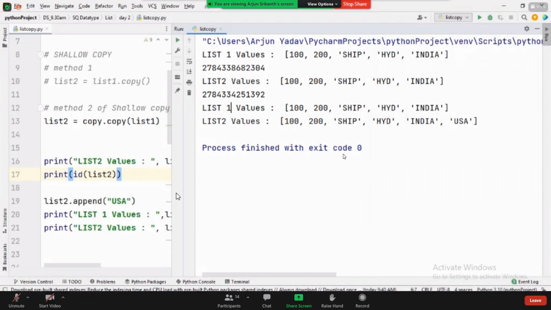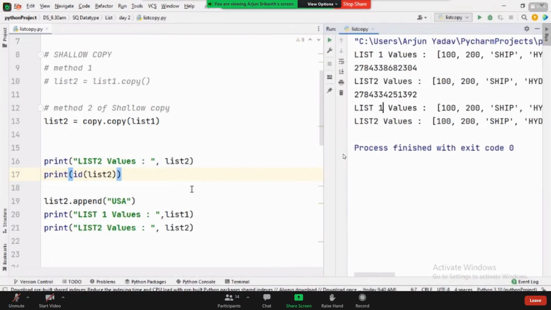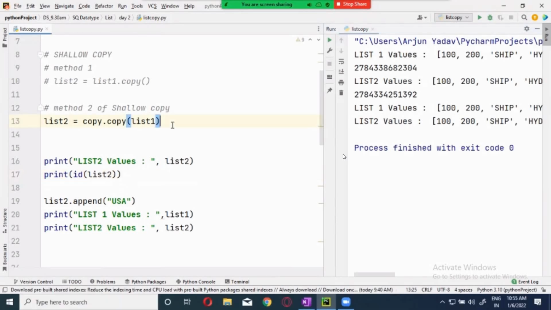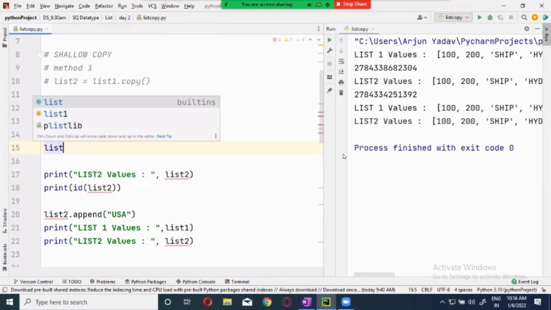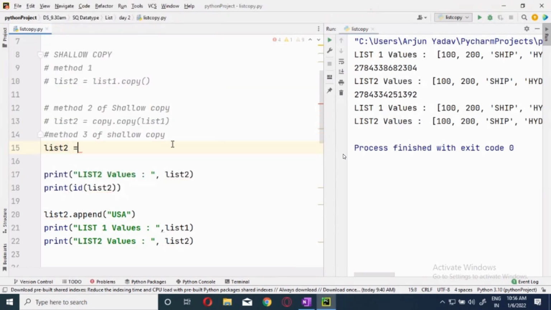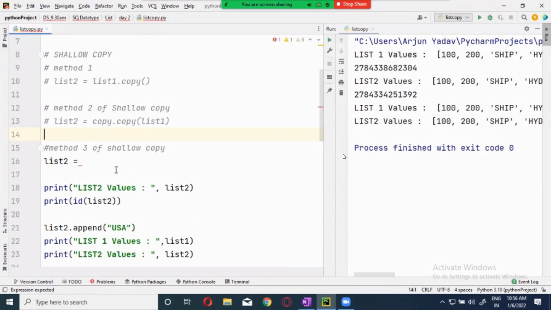Now the third way, I don't know whether it will work or not. Let me try it out. Method 3 of shallow copy. Let me do it. Now list 2 is equal to list of list 1. This is list. If I'm doing it this way, what type of copy is this?